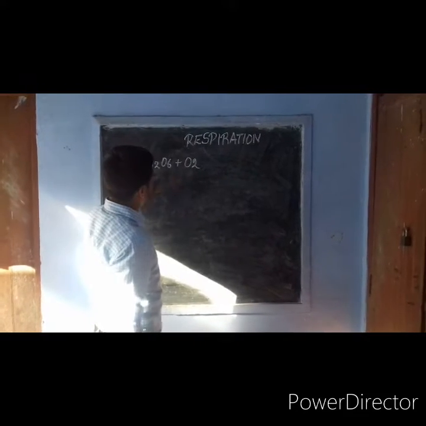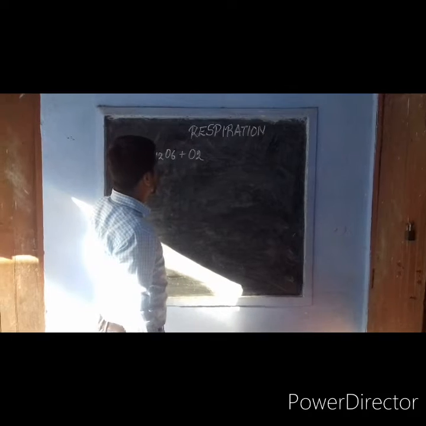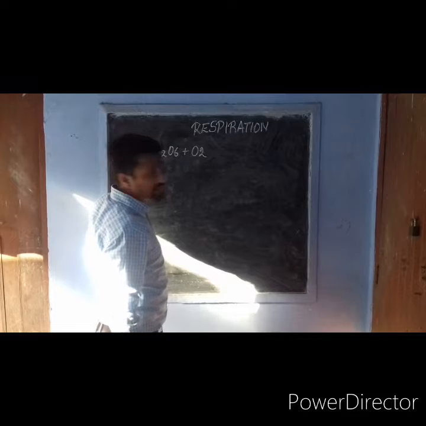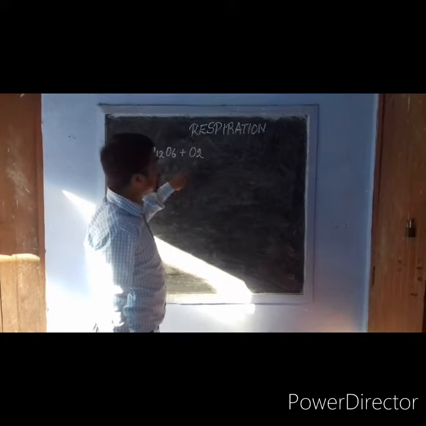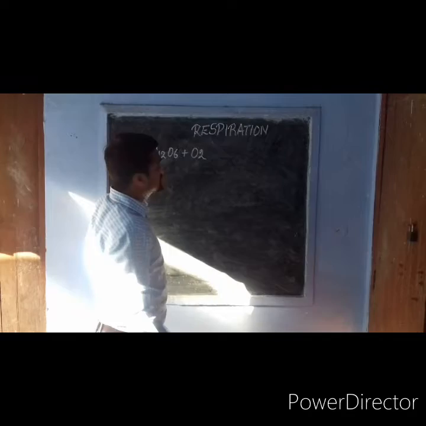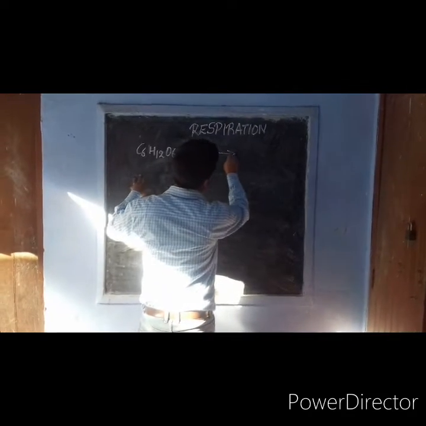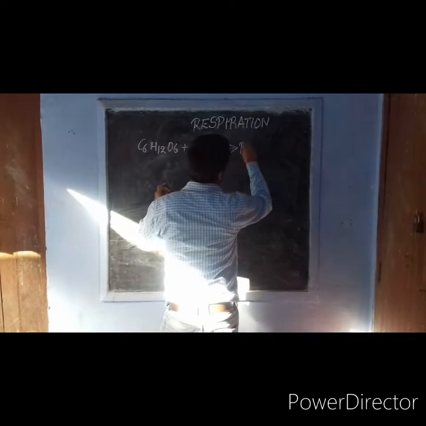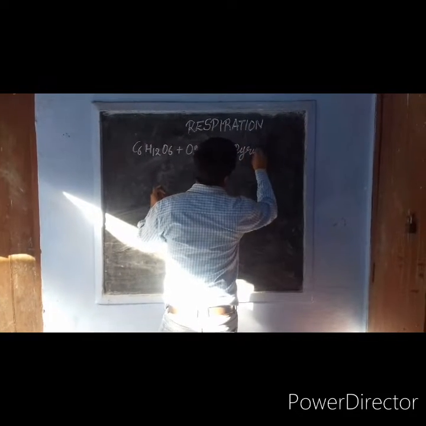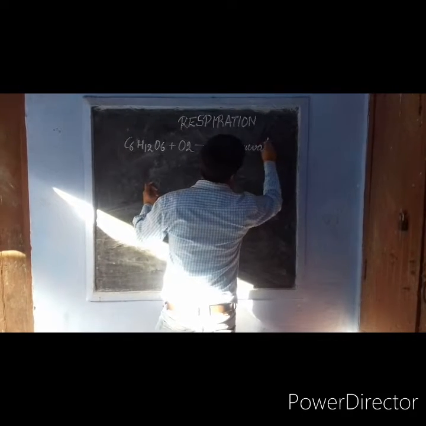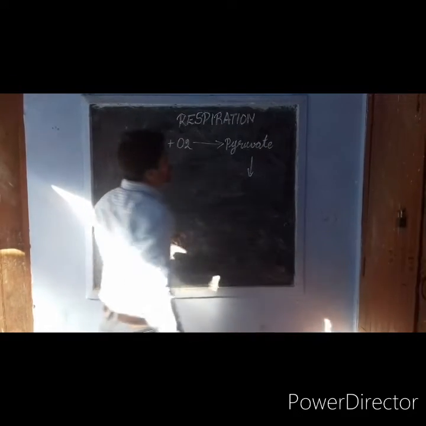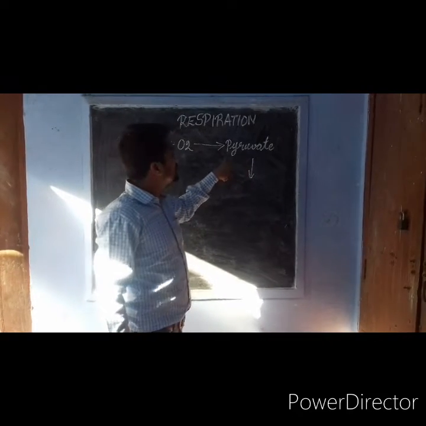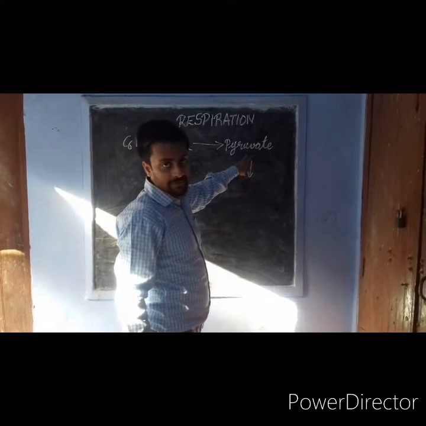The addition of oxygen to the food is called the oxidation of food. This oxidation of food takes place in the cytoplasm, and an intermediate compound is formed called pyruvate. Pyruvate is also known as pyruvic acid. This is an intermediate product formed in the body.